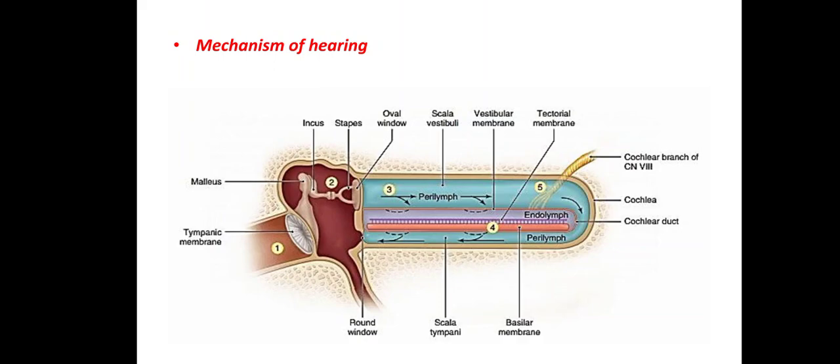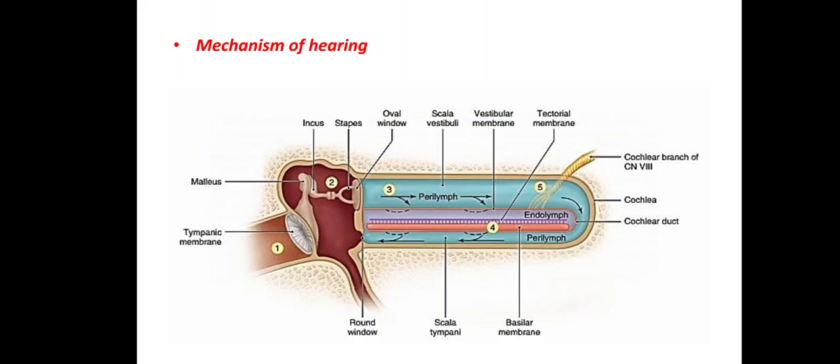Look at this figure. In this figure, you can find the oval window. The stapes is attached to the oval window, which is actually the scala vestibuli. As soon as the vibration starts, the stapes pushes the liquid, the perilymph, into the oval window.